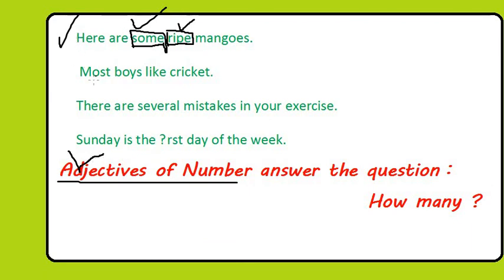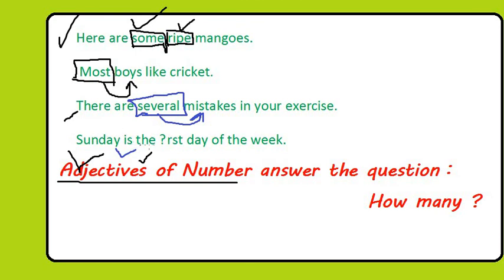Now the next sentence. Most boys like cricket. Here most is telling the number of boys. Most is describing the noun, that is boys, and hence it is the adjective of number in this sentence. Now the next one. There are several mistakes in your exercise. Which is the adjective in this sentence? Several. Several mistakes. It is telling the number of mistakes here. So it is the adjective of number in this sentence. It is describing the noun, that is mistakes.